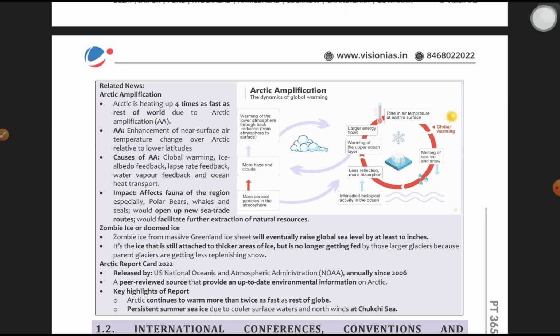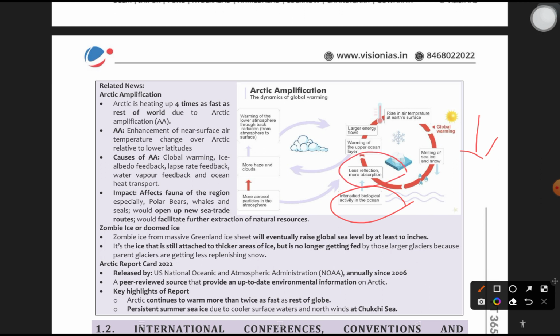You can see easily here global warming is causing Arctic amplification. Okay, global warming, melting of sea ice, snow, which causes intensified biological activity in the ocean, which causes less reflection, more absorption, warming up of the upper ocean layer, larger energy flow, and rise in air temperature at the earth's surface. That is Arctic amplification, the whole understanding of the Arctic amplification.